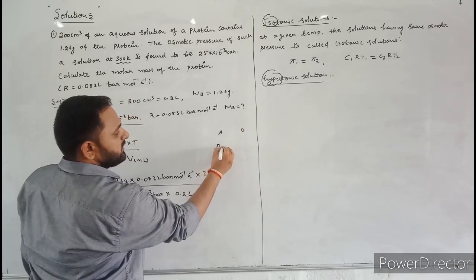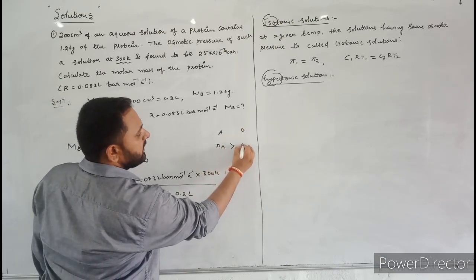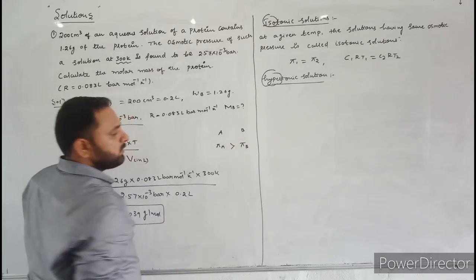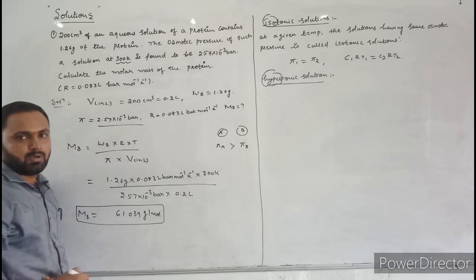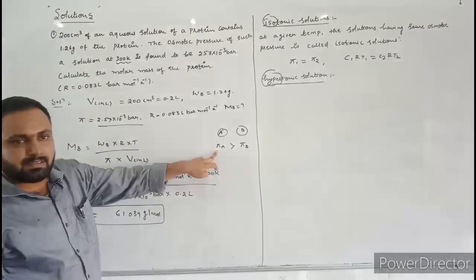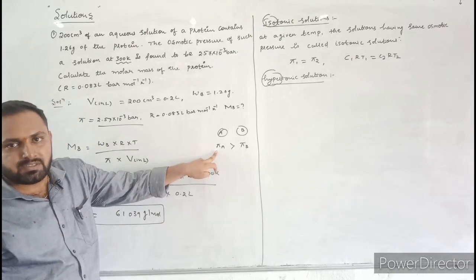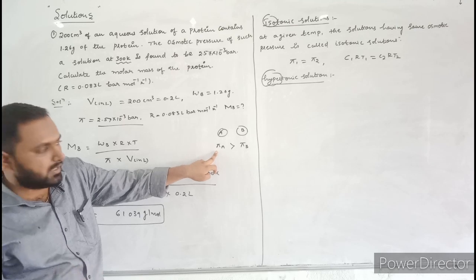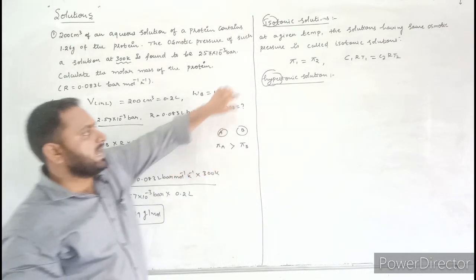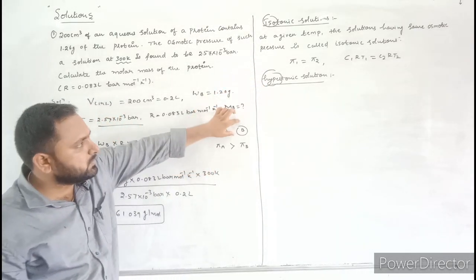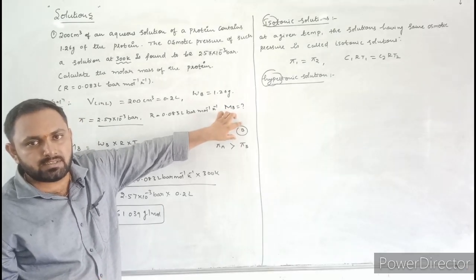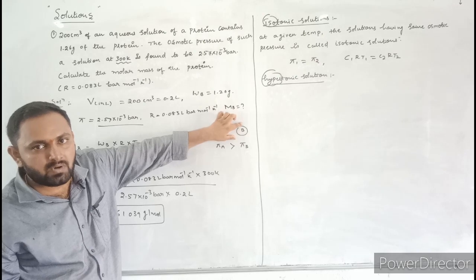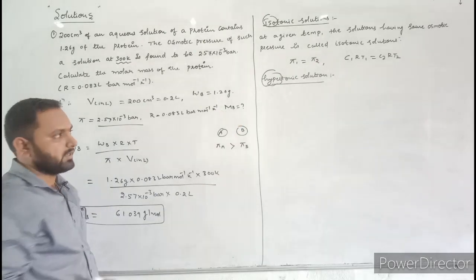Here, the osmotic pressure of A solution is greater than the osmotic pressure of B. Now tell me, between these two solutions, which solution is hypertonic? A solution which has a higher osmotic pressure is called a hypertonic solution. So here A solution is a hypertonic solution and B solution is a hypotonic solution, because a solution which has a lower osmotic pressure is called a hypotonic solution.